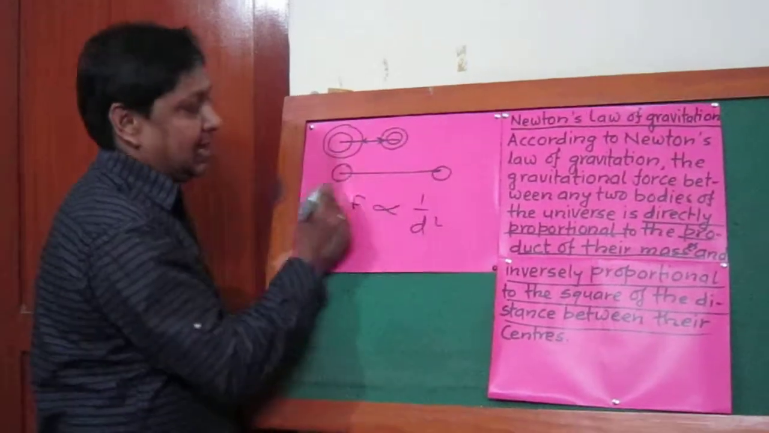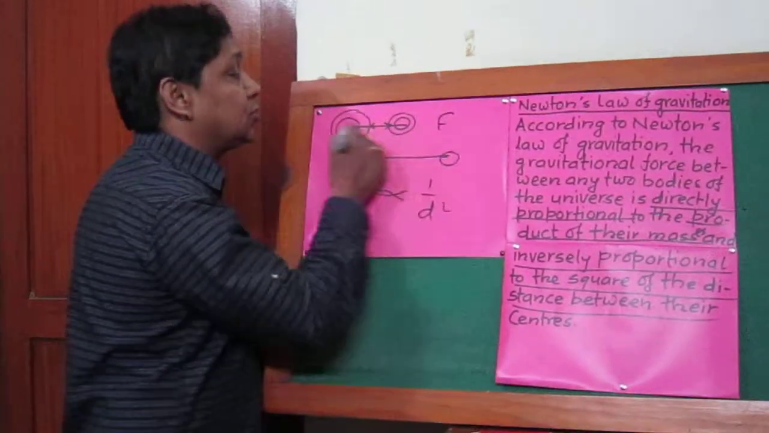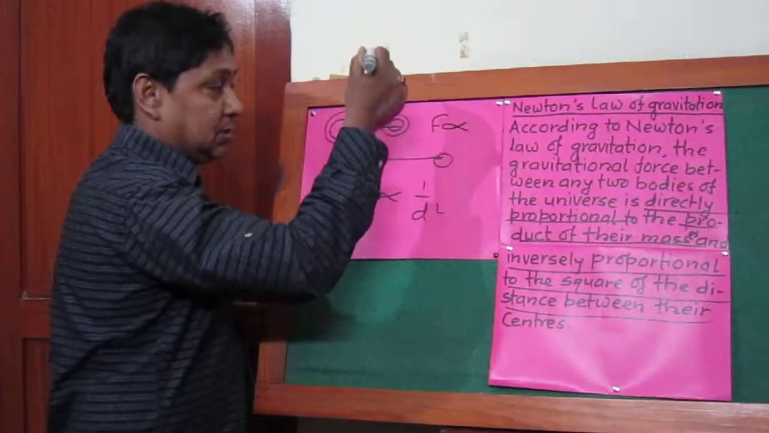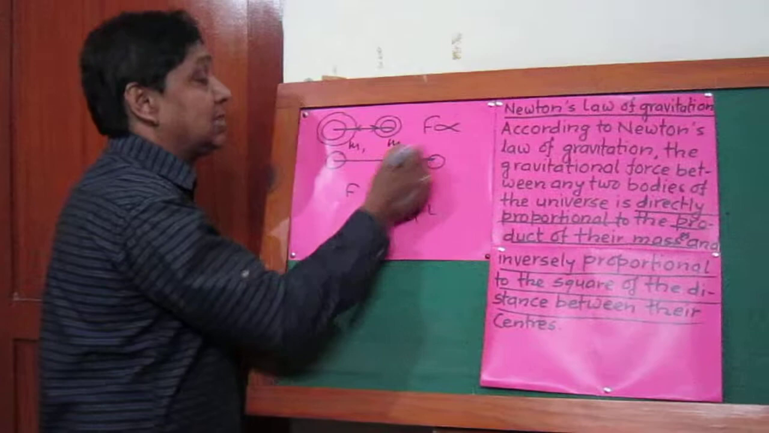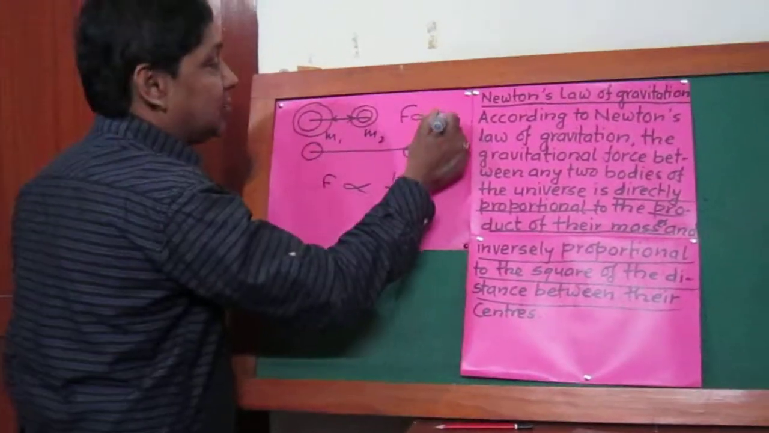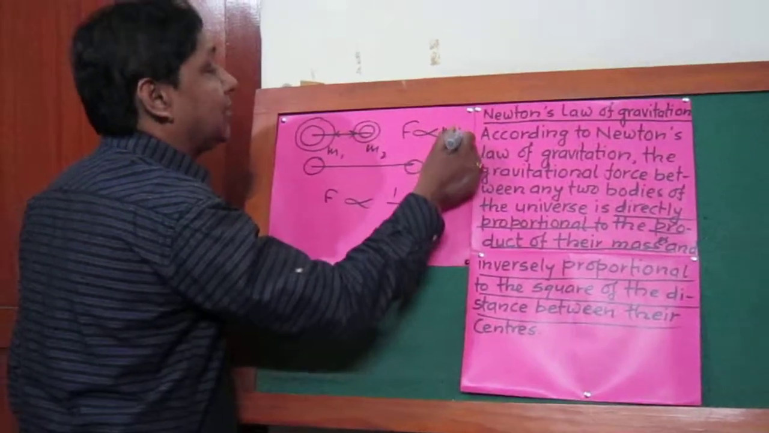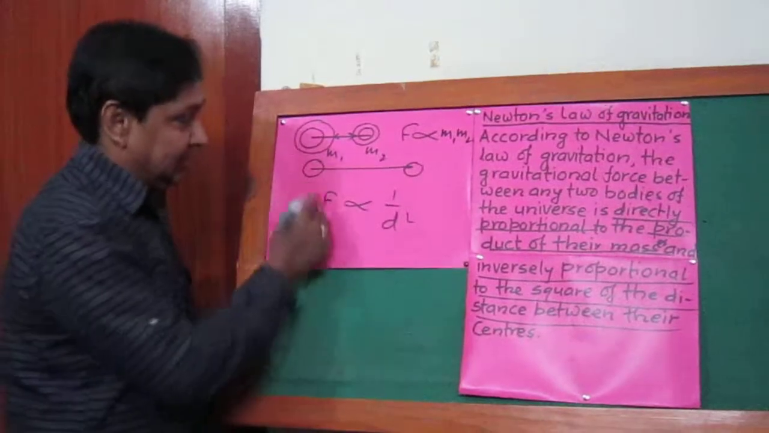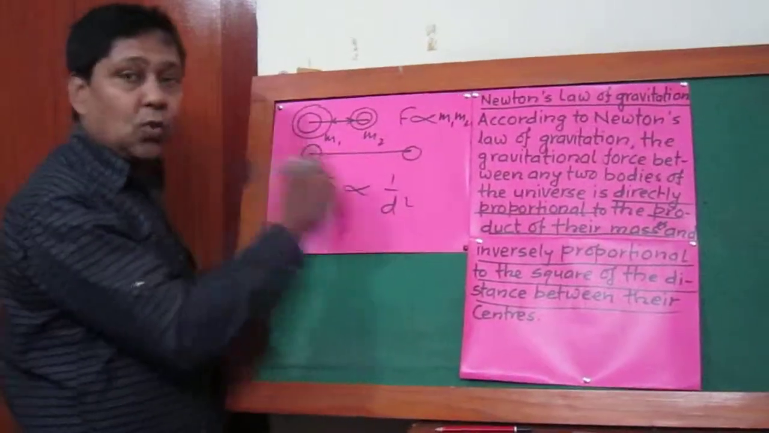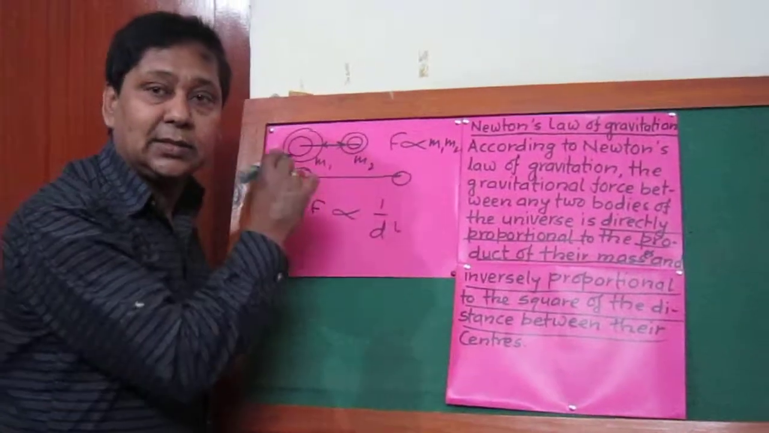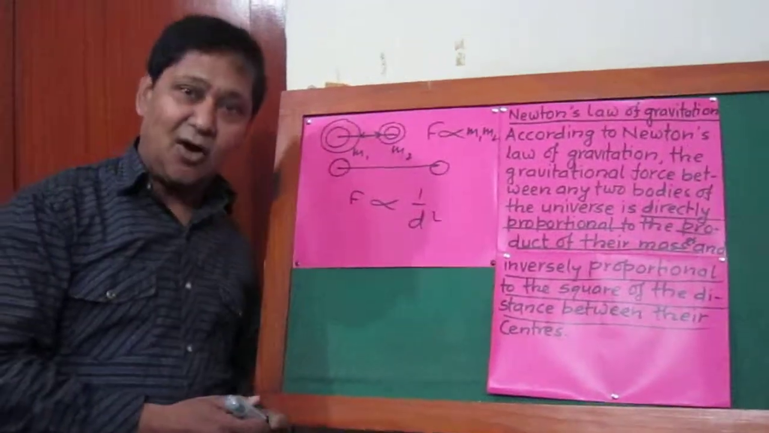That's why in case of mass, gravitational force between two bodies is directly proportional to the product of their masses. If its mass is m1, if its mass is m2, then gravitational force between them is proportional to the product of their masses, but it is inversely proportional to the square of the distance between their centers. This is Newton's law of gravitation.